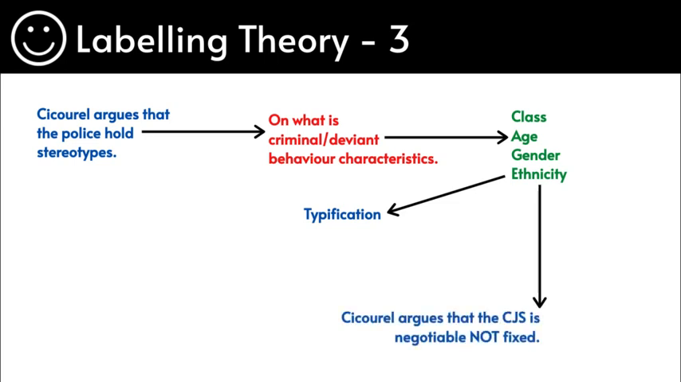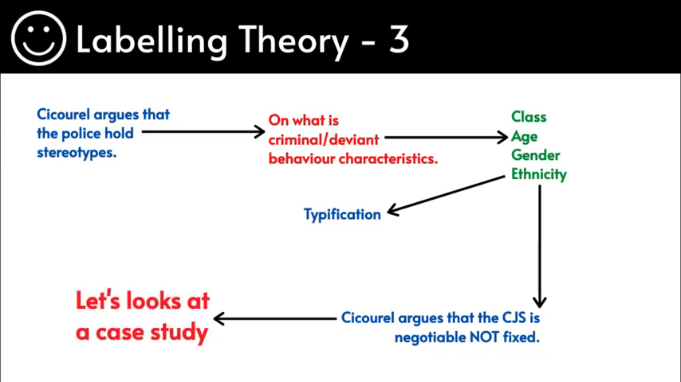So Cicourel argues that the criminal justice system is not fixed. The criminal justice system is negotiable. So let's see an example and look at a case study. This is not a real case study. It's simply made up. So I'd like you to have a look at that and then we can see whether Cicourel is right or wrong and whether that theory fits in or not.